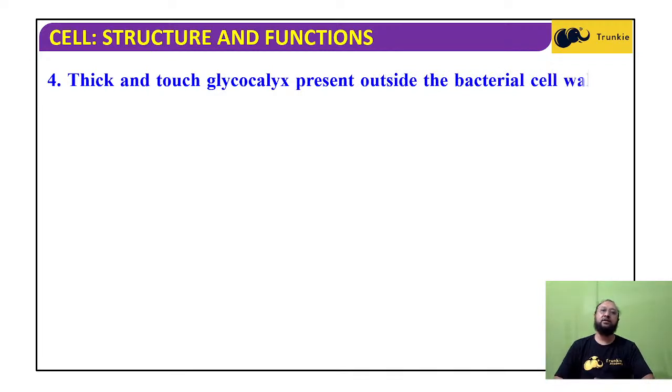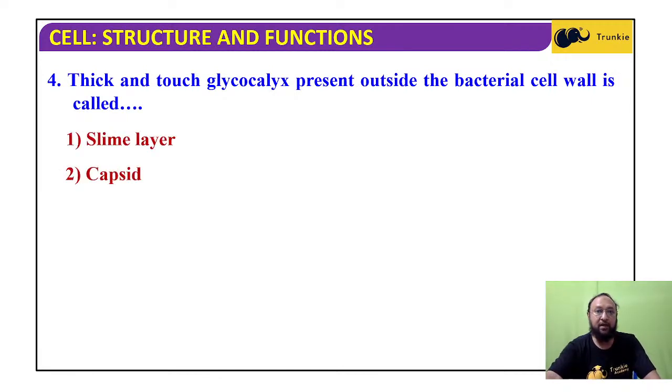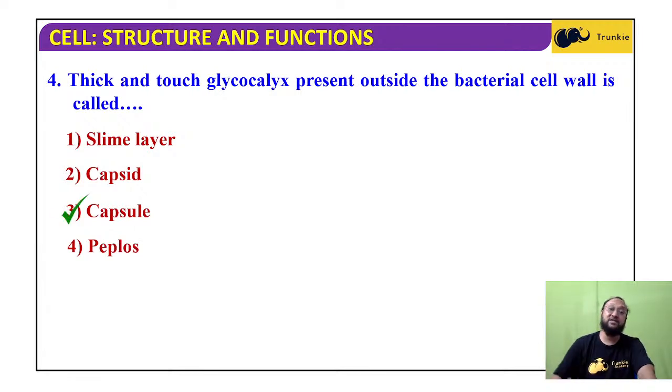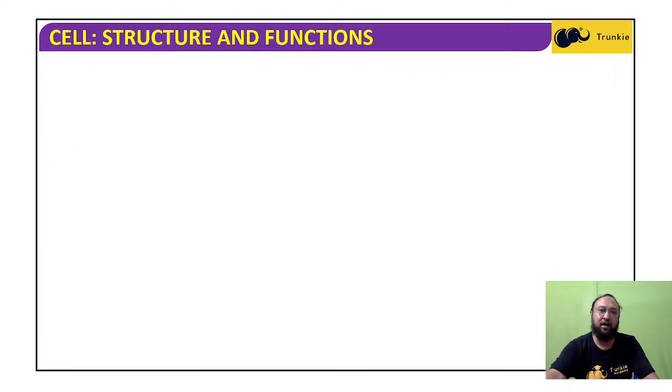Thick and tough glycocalyx present outside the bacterial cell wall is called capsule. It is the capsule. In some bacteria, it is not so hard and tough; it is slimy and mucus-like, and it is called slime layer. But in some cases, it is dry and hard, rigid and tough, and that is the capsule.